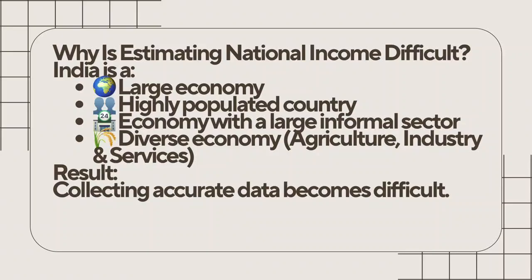Now imagine calculating the income of every family in your city. Much harder, isn't it? Now think about India, where millions of people work as farmers, doctors, shopkeepers, engineers, drivers, factory workers, freelancers, domestic helpers, and business owners. Some people receive salaries directly in their bank accounts. Others are paid in cash. Some people don't keep any written records at all. Some families produce goods only for themselves. All of this makes data calculation extremely difficult.